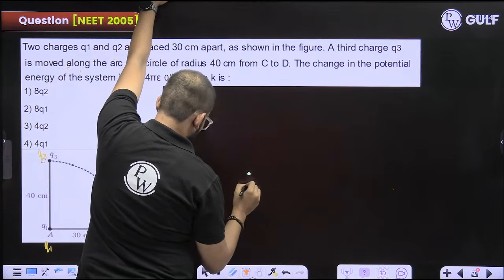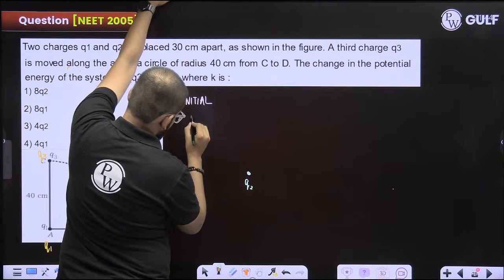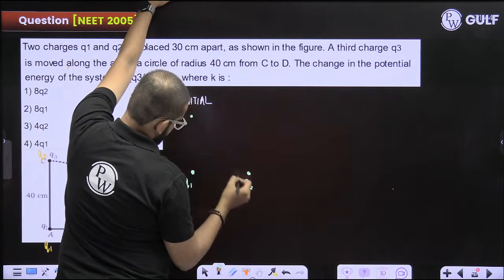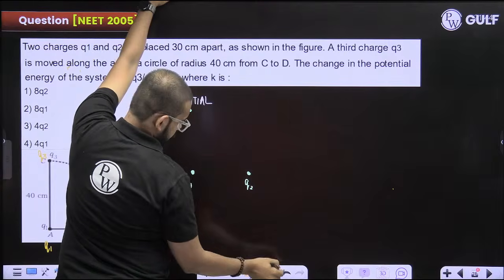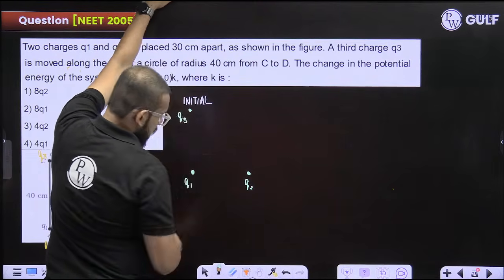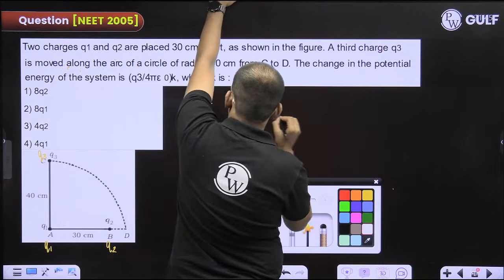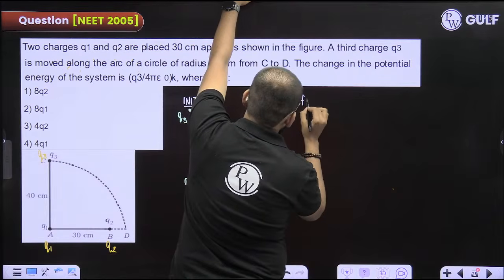This Q2 is here, and this Q4 is here. Sorry, Q3 is here. This is the initial condition. What is the final condition?